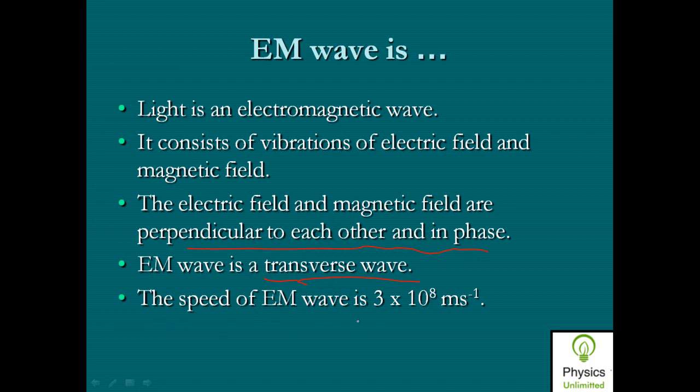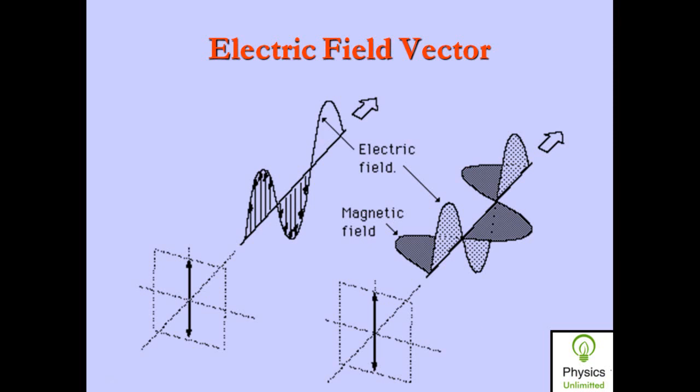So the speed of electromagnetic wave is 3 into 10 raised to power 8 meter per second. This is known to us. Now out of these two field vectors, that is the electric field vector and the magnetic field vector, it is the electric field vector which is responsible for light, and therefore this electric field vector is also known as the light vector.